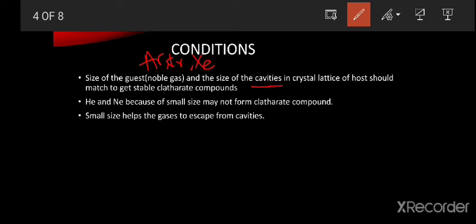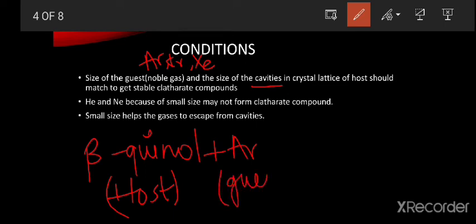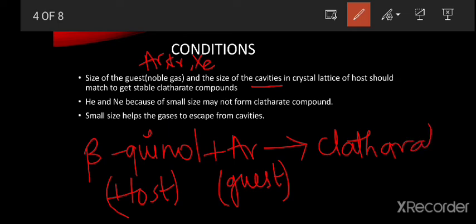Then only the clathrate compound will get stability. For example, beta quinol, acting as a host, reacts with argon. This argon is the guest. Then it forms the clathrate compound.